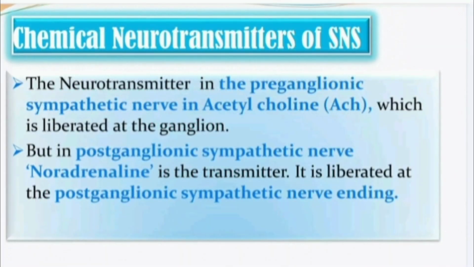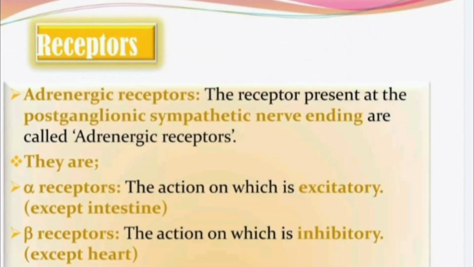Next, we will talk about the chemical neurotransmitters involved in the sympathetic nervous system. The neurotransmitter in the preganglionic sympathetic nervous system is acetylcholine, which is liberated at the ganglion. But in the postganglionic sympathetic nervous system, noradrenaline is the transmitter. It is liberated at the postganglionic sympathetic nerve ending. Next, we will talk about the receptors of the sympathetic system. That is, first is the adrenergic receptor. These are present on the postganglionic sympathetic nerve ending. They are mainly the alpha receptors and beta receptors. Alpha receptors are mainly excitatory except in the intestine, and beta receptors are mainly inhibitory except in the heart.